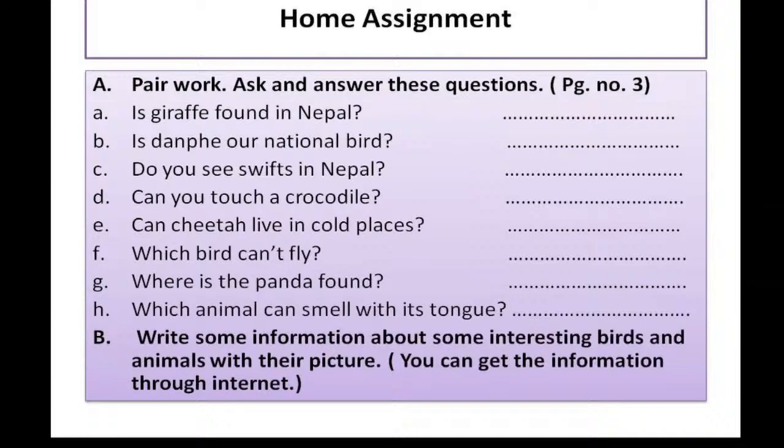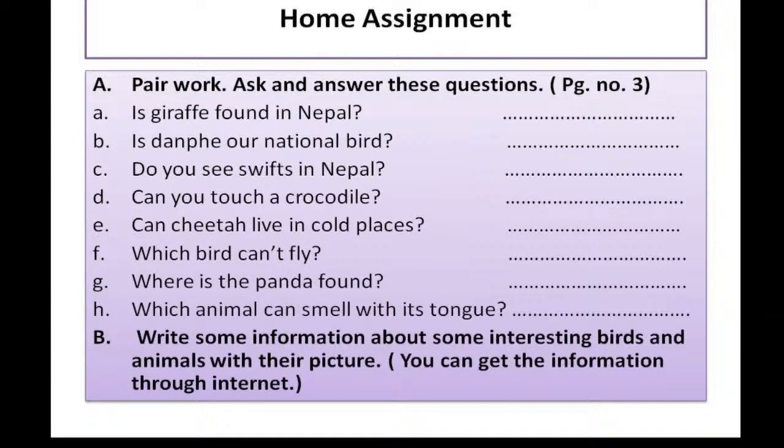Now this is A number, which is mentioned on page number 3, but B number is a question I have given from my side. Okay, it is not in your textbook. Write some information about some interesting birds and animals with their pictures. Now you have to collect some information about interesting birds and animals which are not mentioned in your textbook.